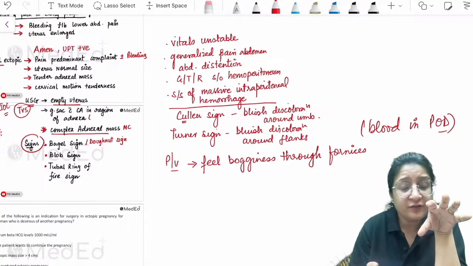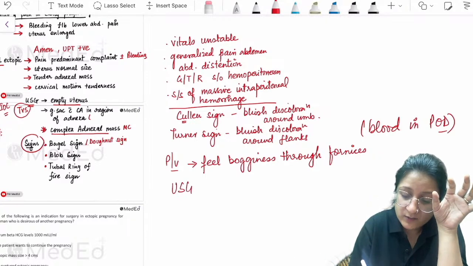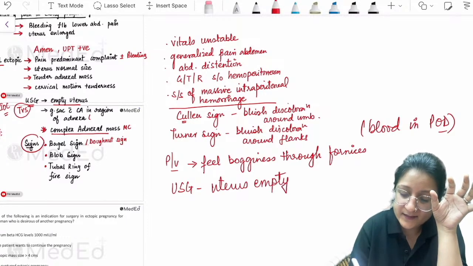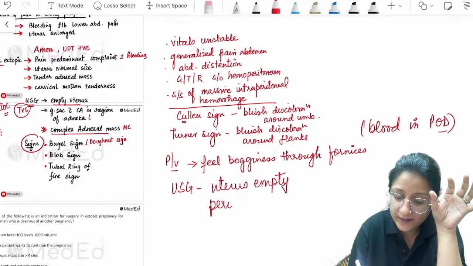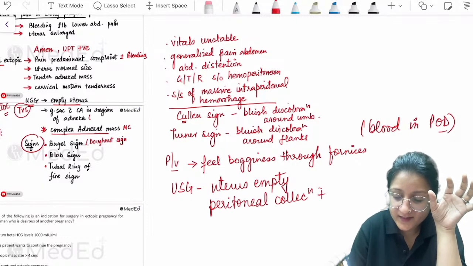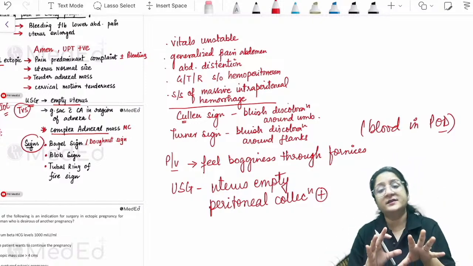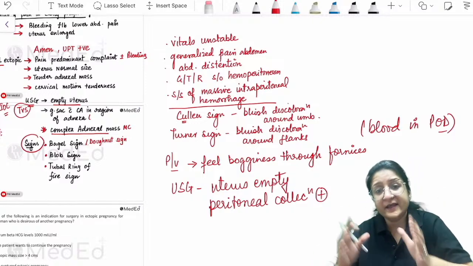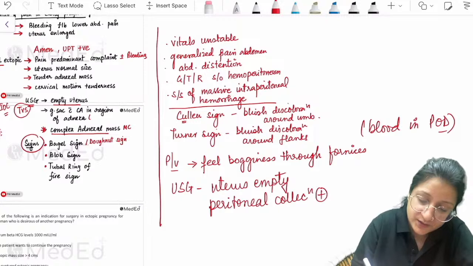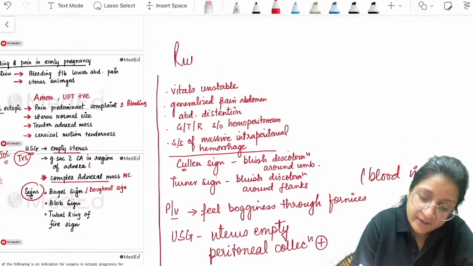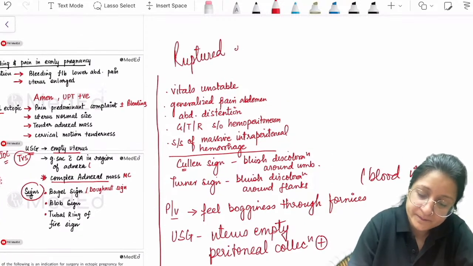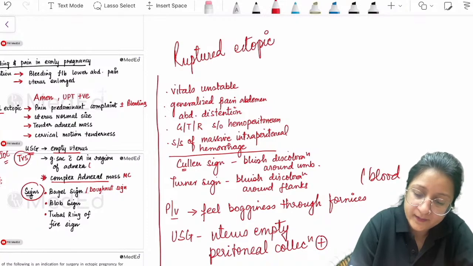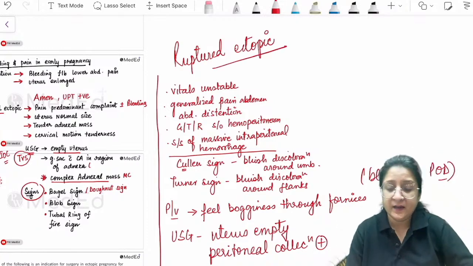Now, if these are your findings and ultrasound tells you that the uterus is empty and there is nothing but a peritoneal collection present, this peritoneal collection is going to be blood only. Then if these are your features, the diagnosis is ruptured ectopic. Ruptured ectopic. All right, keep that in mind.